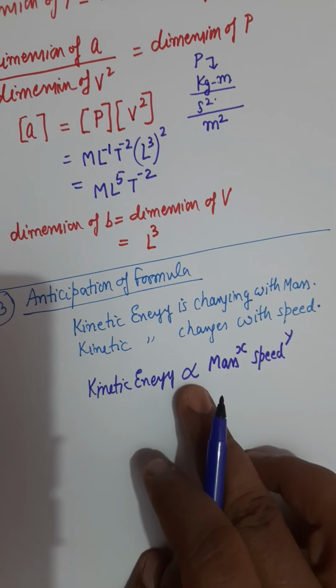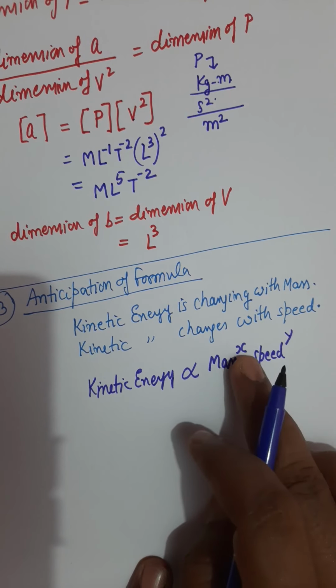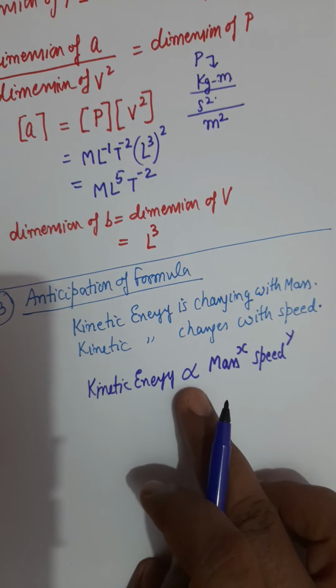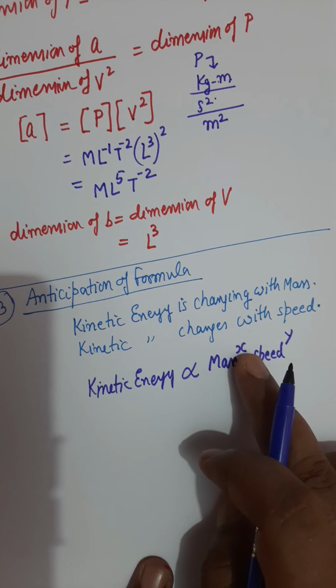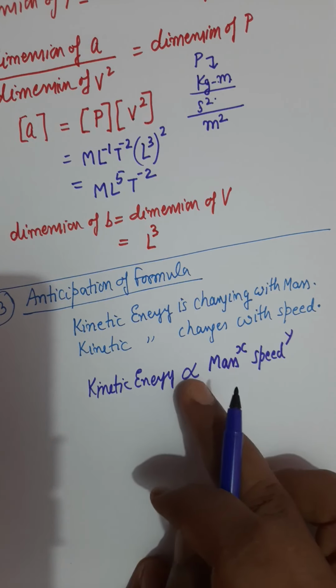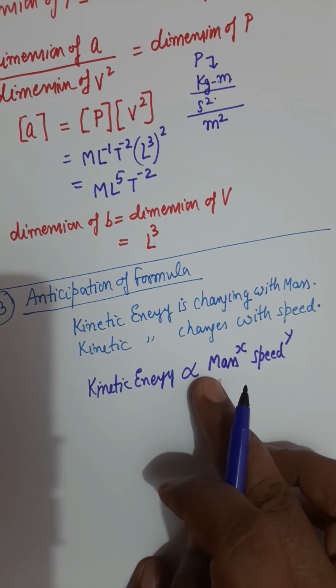And this symbol is called proportionality. It means they are proportional, but the exponent is not clear. So I cannot say whether it is directly proportional or inversely proportional. If the exponent comes positive, we will say it is directly proportional. If the exponent comes negative, we will say it is inversely proportional.